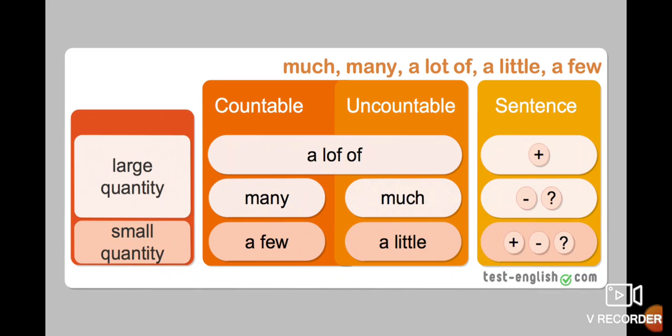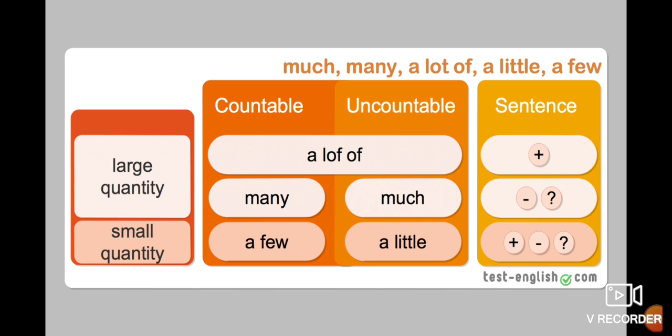This one is a chart, like a summary, and it's better for understanding what the use of much, many, a lot of, a little, and a few is. For example, for large quantity, you have a lot of, many, and much. A lot of you can use with countable or uncountable nouns, and in affirmative statements. Many is used with countable nouns in negative sentences and questions. And much you use with uncountable nouns in negative sentences and also in questions.